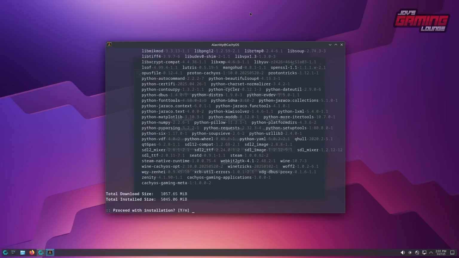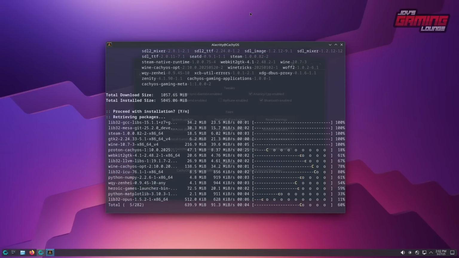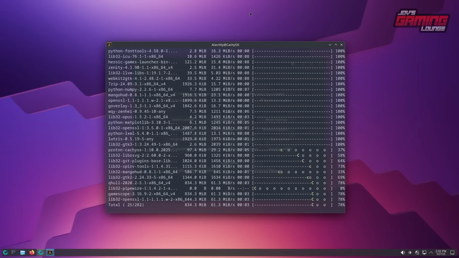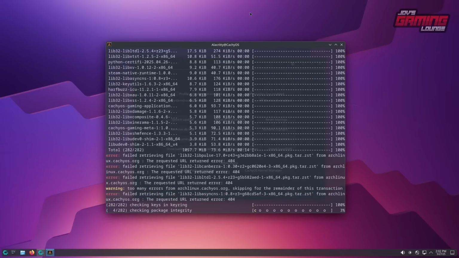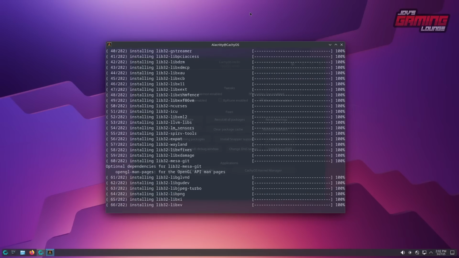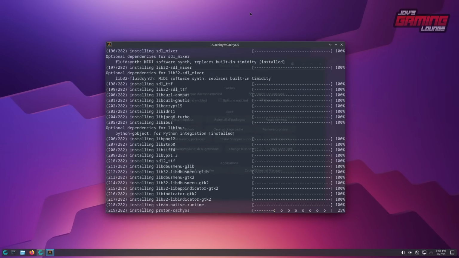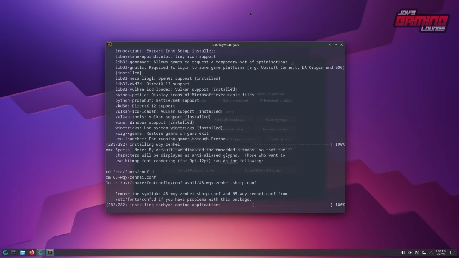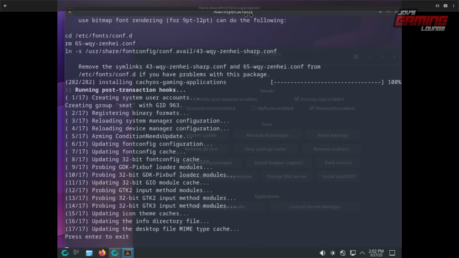It's going to download about 1057 megabytes. We're going to hit enter and let it do its thing. Now, what this is doing is installing every package necessary for gaming on CachyOS. This also means that it's installing Lutris, Heroic Games Launcher, and Steam on here for us. It's also installing things like Goverlay so that we can set up our monitoring overlay. If you want to know more of what's being installed here, you can head over to the CachyOS wiki, or you can take a look at the CachyOS welcome screen for the documentation. Once done, we can go ahead and hit enter.